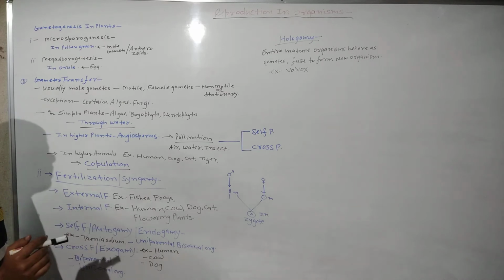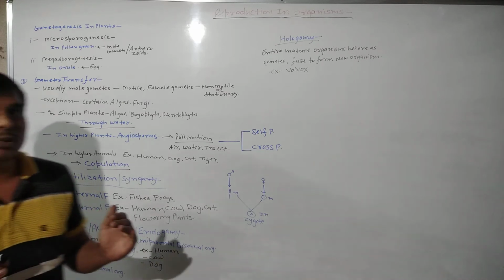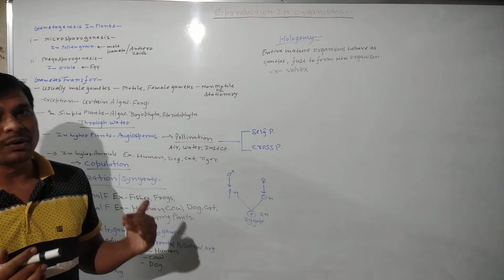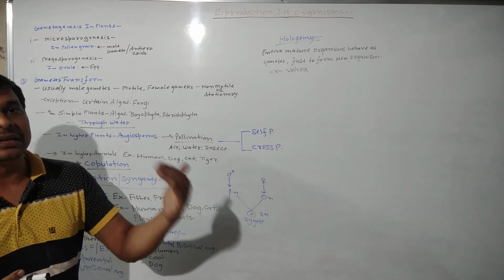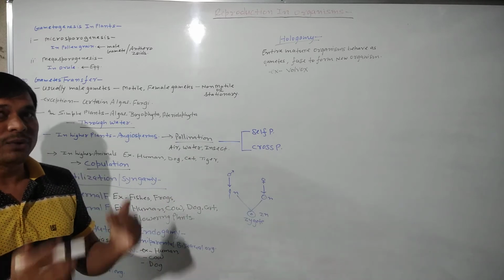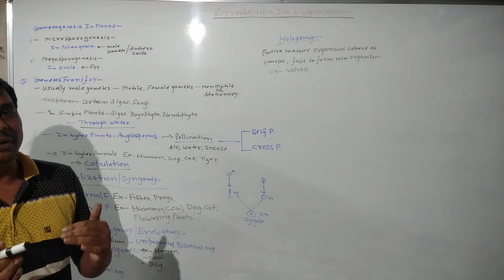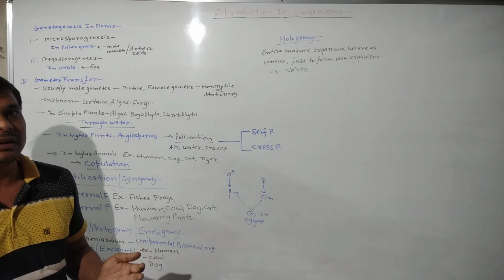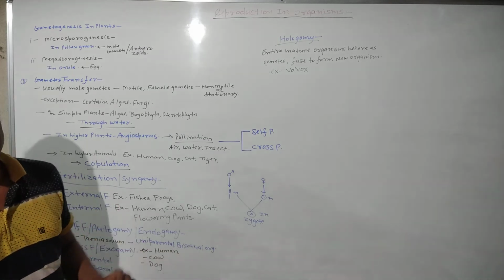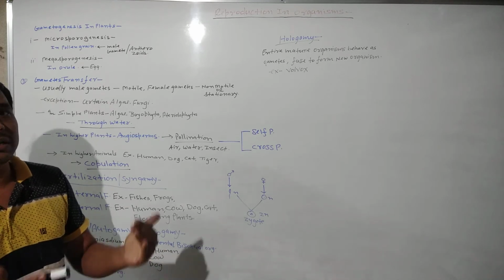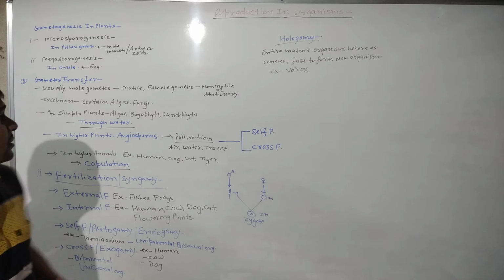And male gametes are produced in large number compared to the female gametes. Why? Because to increase the chance of fertilization. Because before reaching the female gamete, many male gametes are destroyed. So more male gametes are produced to increase the chances of fertilization.